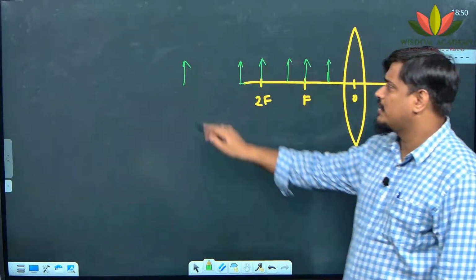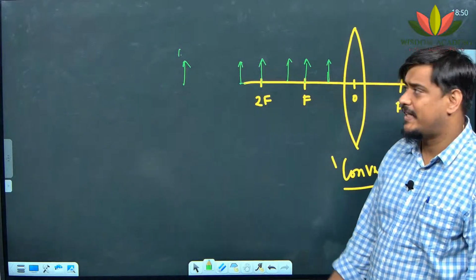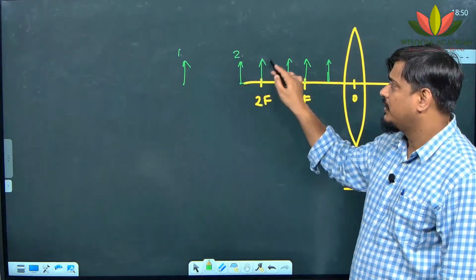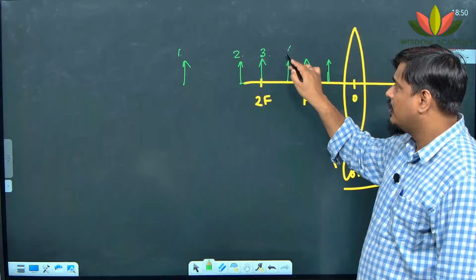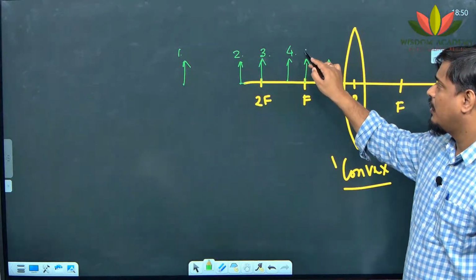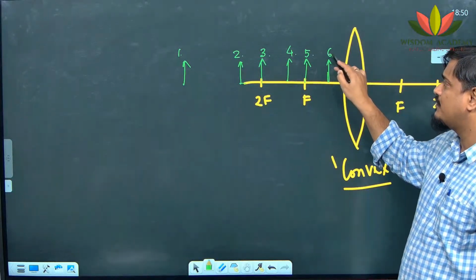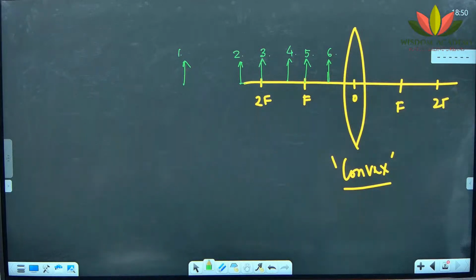So, first position is object at infinity, second is object beyond 2f, third is object at 2f, then object between f and 2f, object at f, and object between f and O.